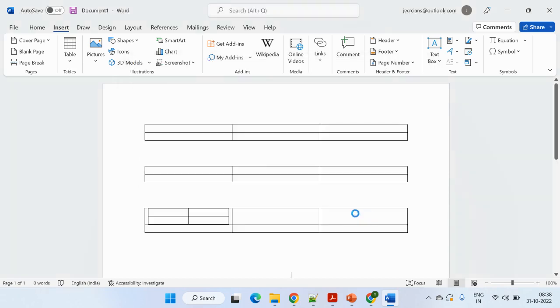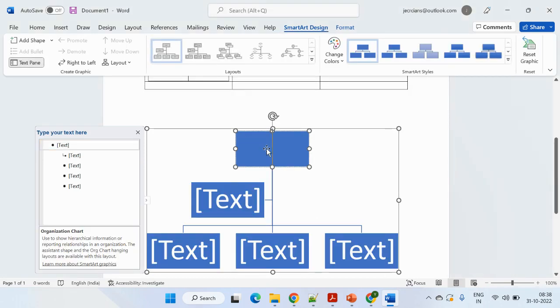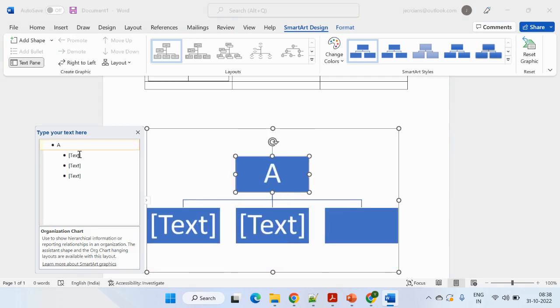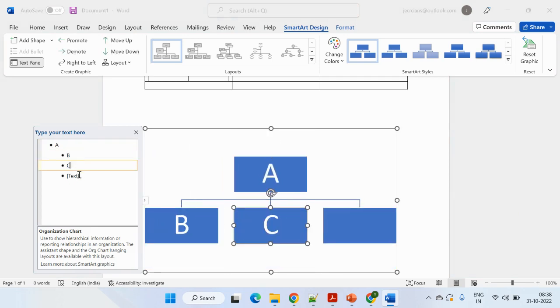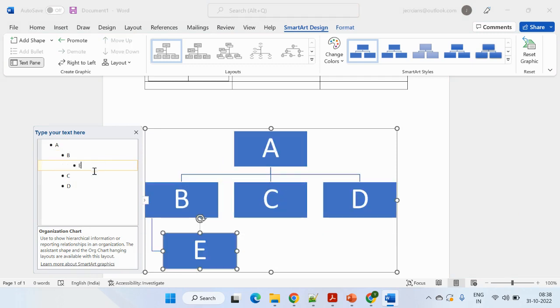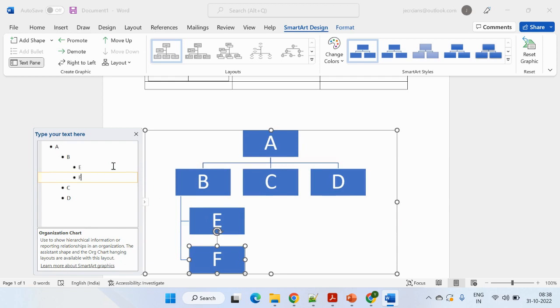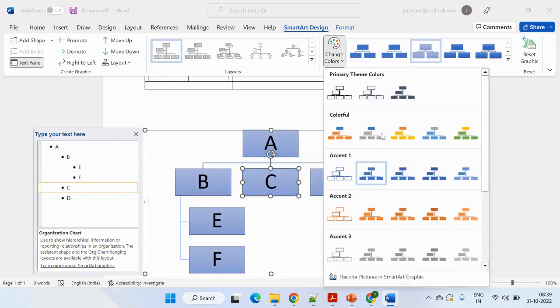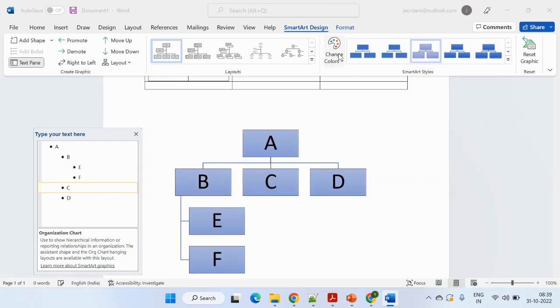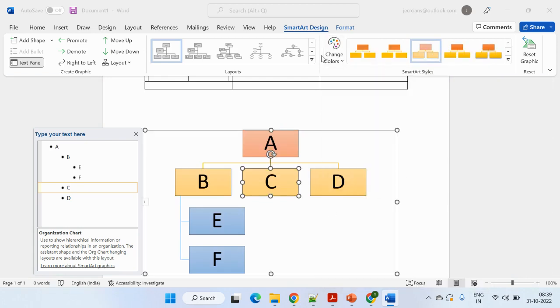Maybe you can just choose this one, and put the hierarchy, putting A over there, and then splitting it into B, C, D. Then after that you again press Tab to prepare more sub-children. So this is the way you can create a complete work breakdown structure. You can define different colors based on your need, or change the colors as per your need. So this is the way you can create a work breakdown structure in a Word document.